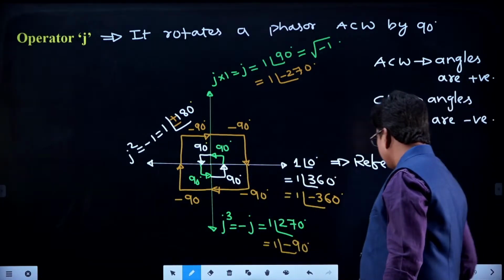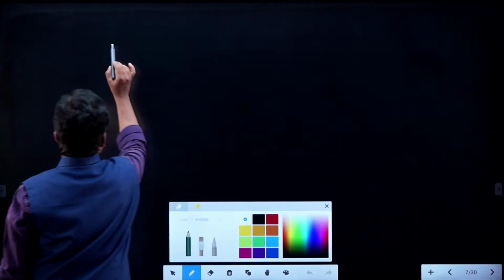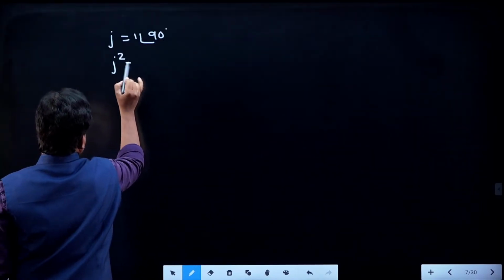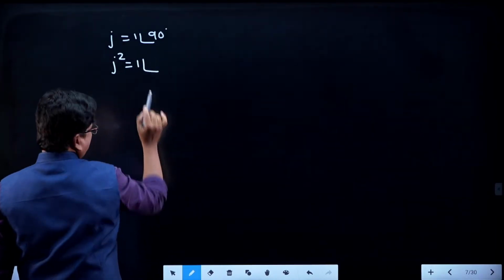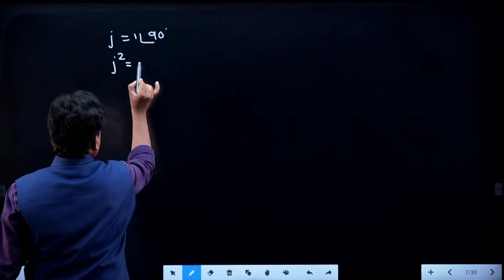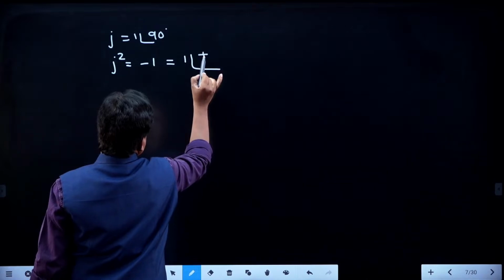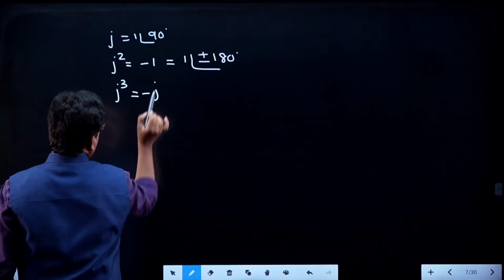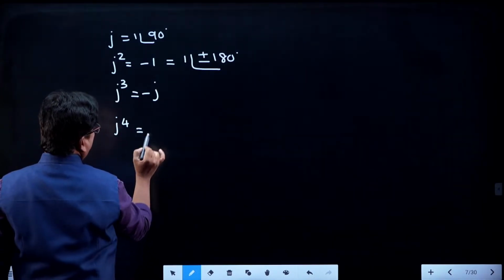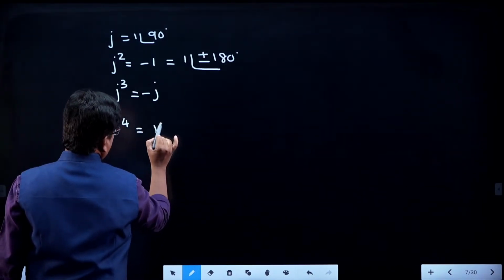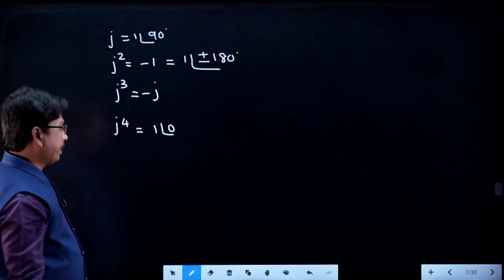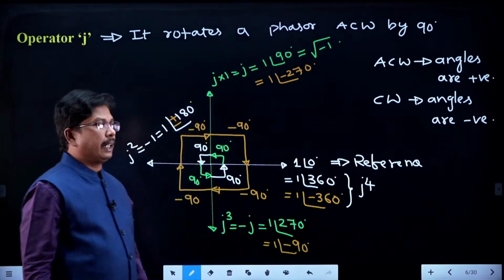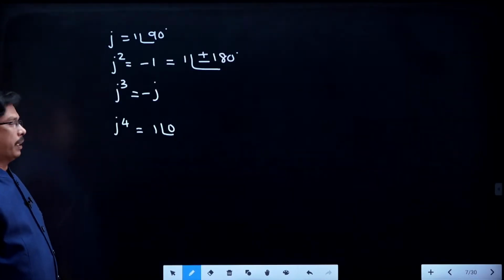So we will write the values here. See here: j is 1 at an angle of 90; j square is 1 at an angle of plus or minus 180, which is minus 1; j cube is minus j; j power 4 is 1 at an angle of 0, that is 1 at an angle of 360. So what is j power 4? j power 4 is 1 at an angle of 360 or 1 at an angle of 0.